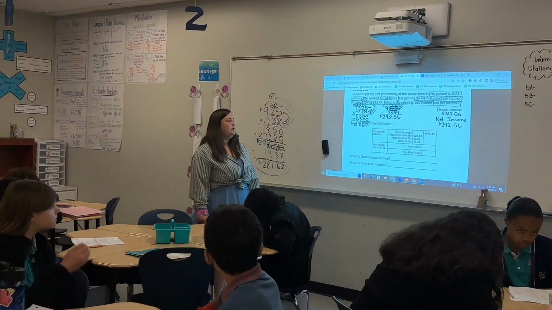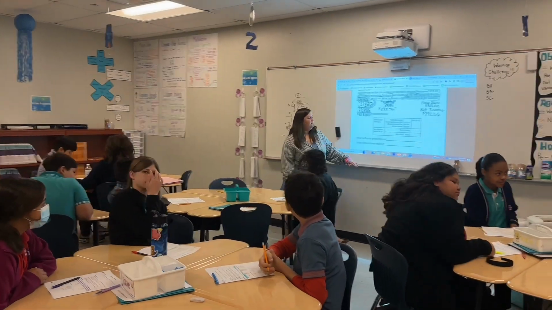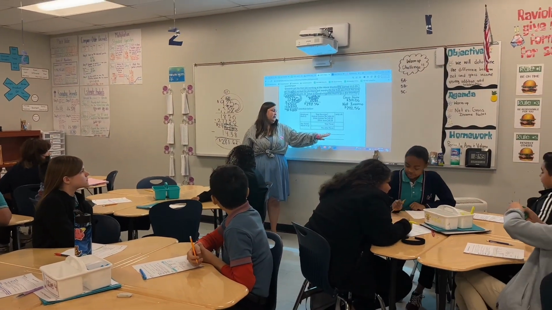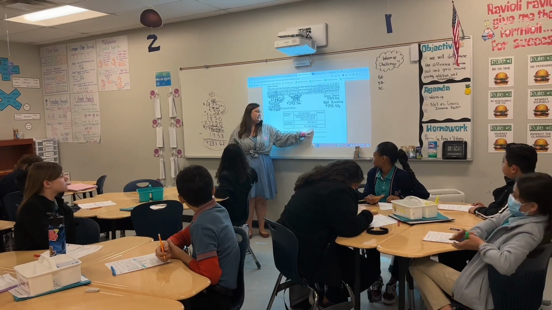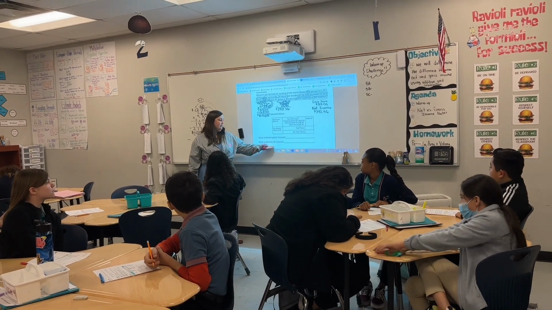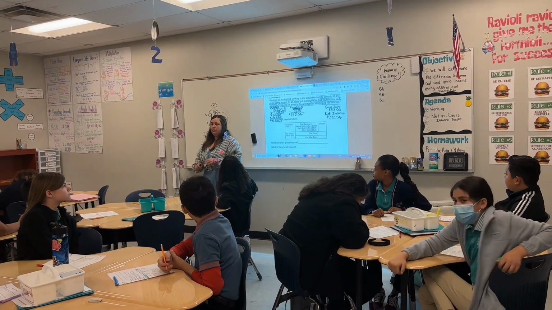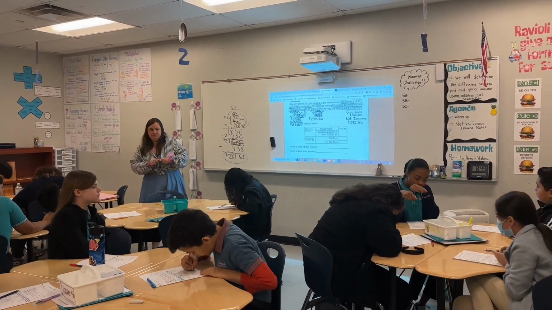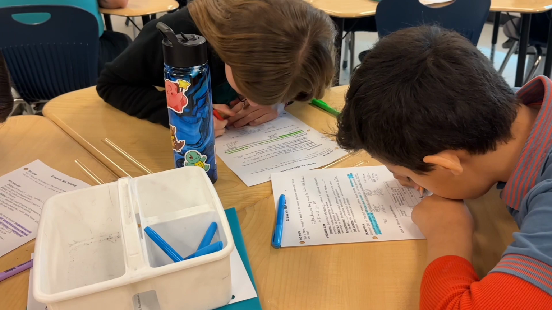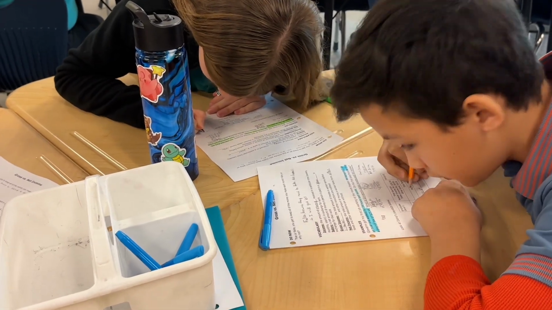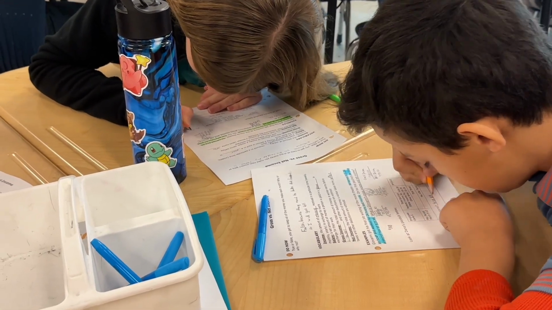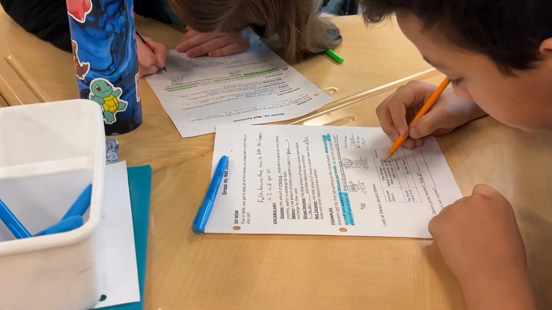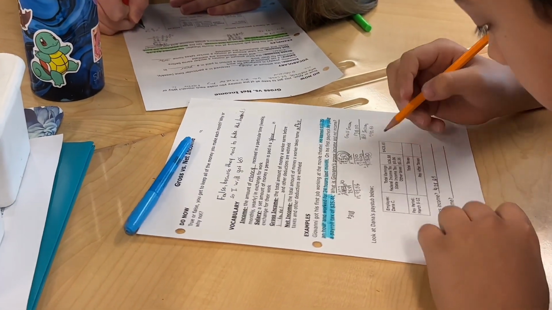I want you to work with the person sitting next to you. You're going to figure out the total taxes Donna paid, how much she made after taxes, and then what was her gross income and what was her net income. Work with the person sitting next to you. I'm going to give you 4 minutes. Go. And 65 cents. And then to find the taxes, we have to add all the taxes.